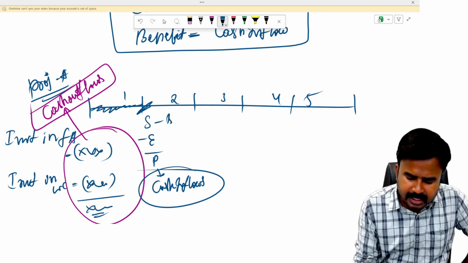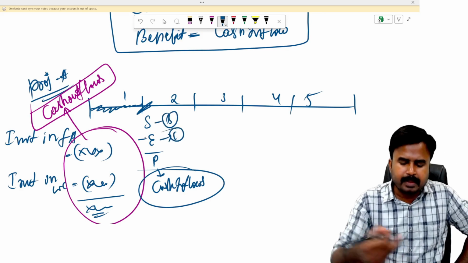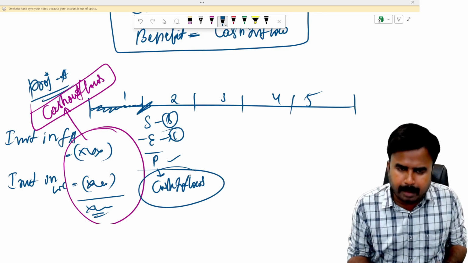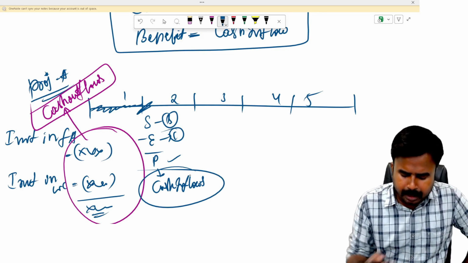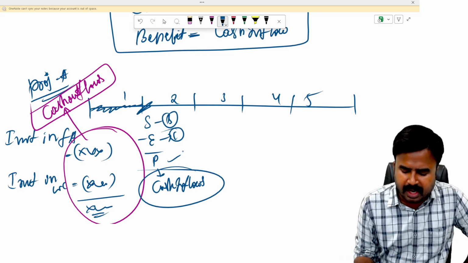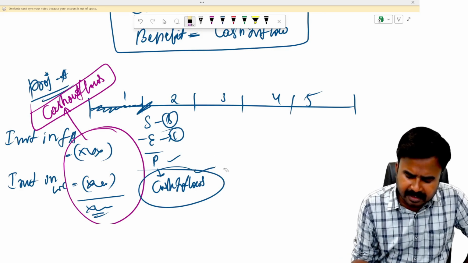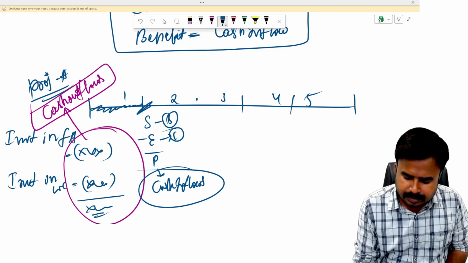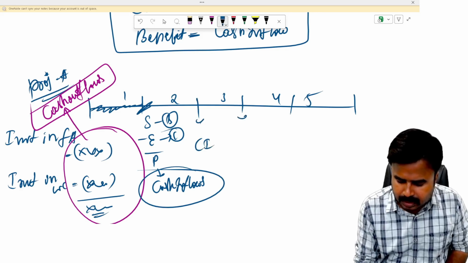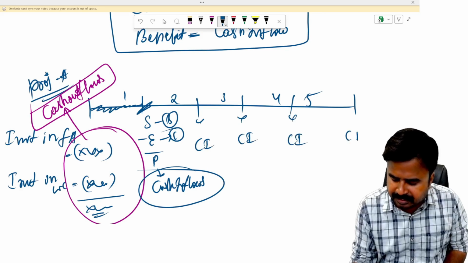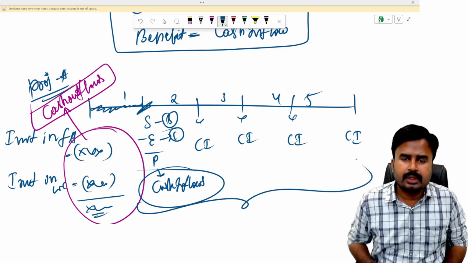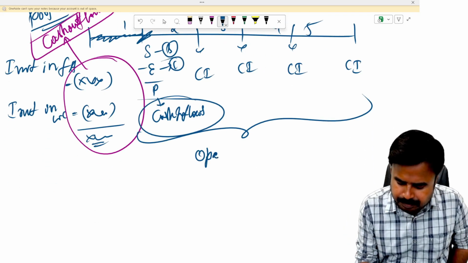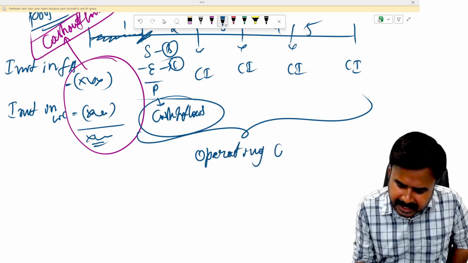So sales is your benefit, dear students. Expenses are your costs. Benefits minus cost results in profit. Such profits can be before tax, before depreciation profit or after depreciation profit. Generally, after adjusting a few terms to profit, I'll get the cash inflow. This is a simple way of understanding. So like this, every year I'll get cash inflows. Second year, third year, fourth year, fifth year. These cash inflows which are generated for every year are simply known as operating cash inflows.